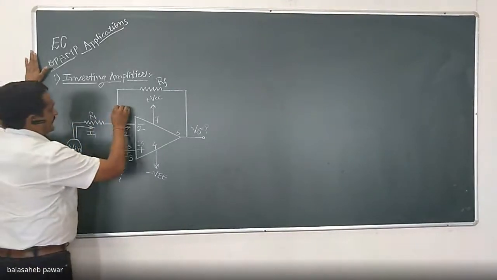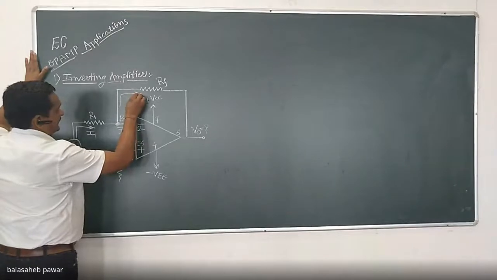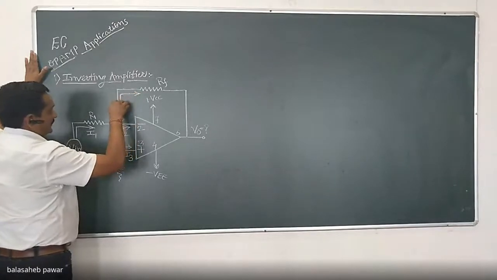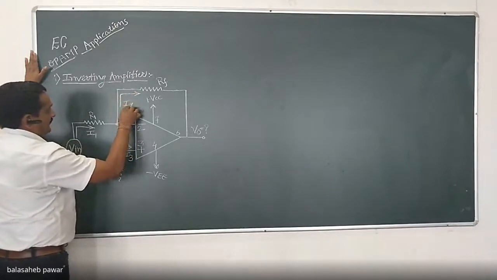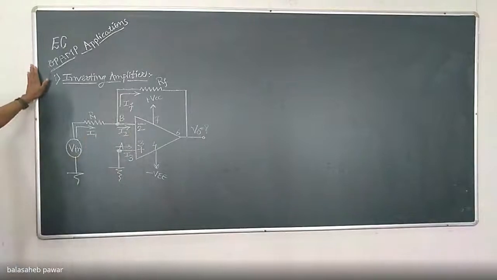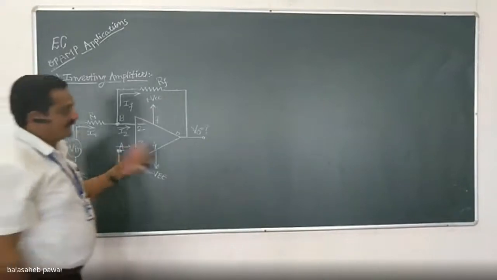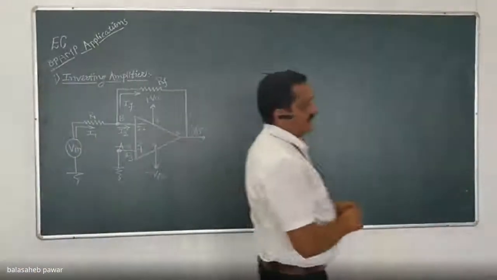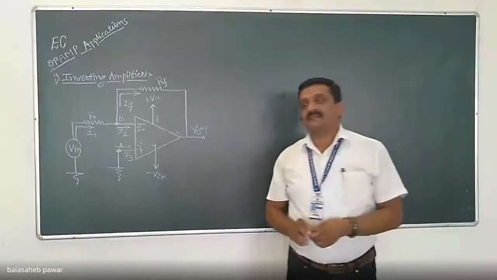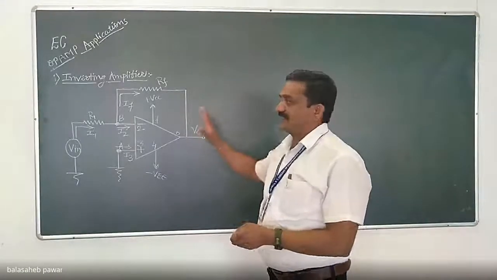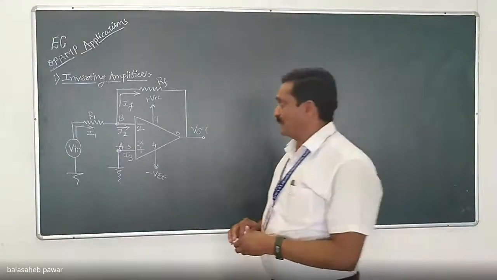And the current flowing through this feedback resistor from input to output, I will call it IF. Note down these notations properly. Once you understand all these things properly, it will be very easy for you to follow the derivation as well as the applications of the op-amp.